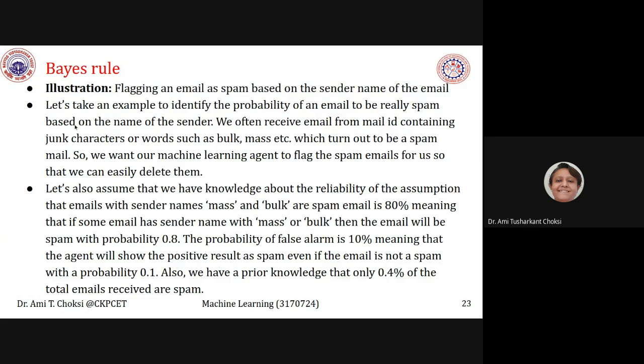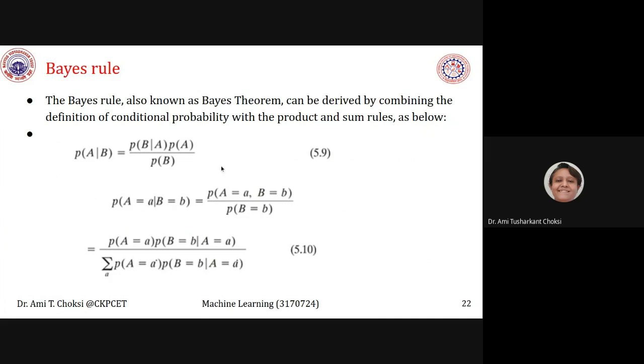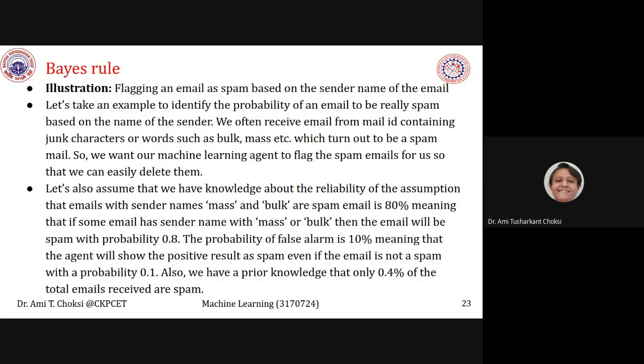Let us see the Bayes rule illustration. See, this equation is already known to us, isn't it? This is the Bayes equation, Bayes rule. And whatever value we are putting, we will be taking it this way. If we have Ai, Bi that way, then we can take it as summation. What we can say is, it is the conditional probability with the product and sum rules. So let us consider the illustration.